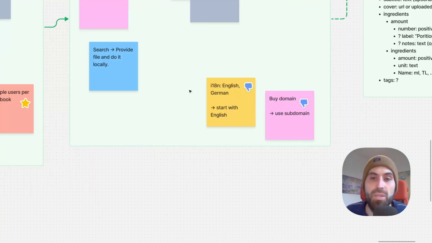A few things I don't want to do. I want to have support for English and German language, but not now in the 2 days. There I will just stick to English. But a lot of my friends speak German, so I also want to support that at a later point. And don't buy a domain. Instead, just use a subdomain of one of my existing domains.